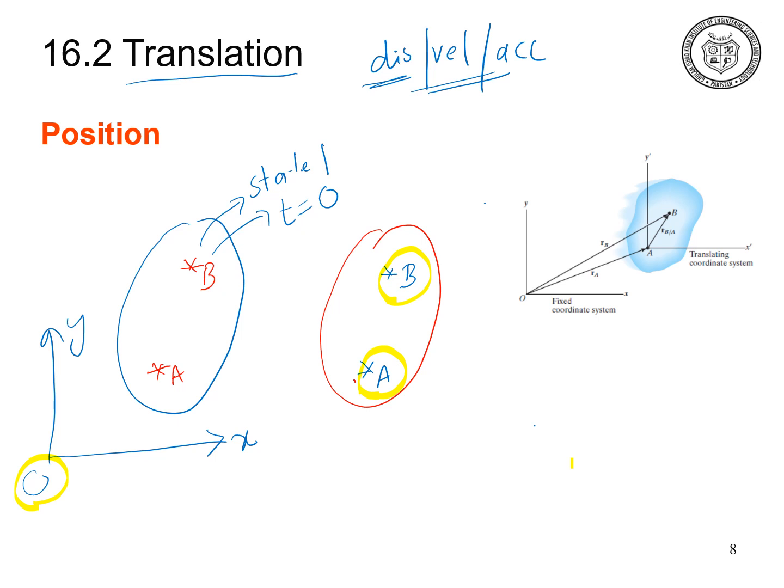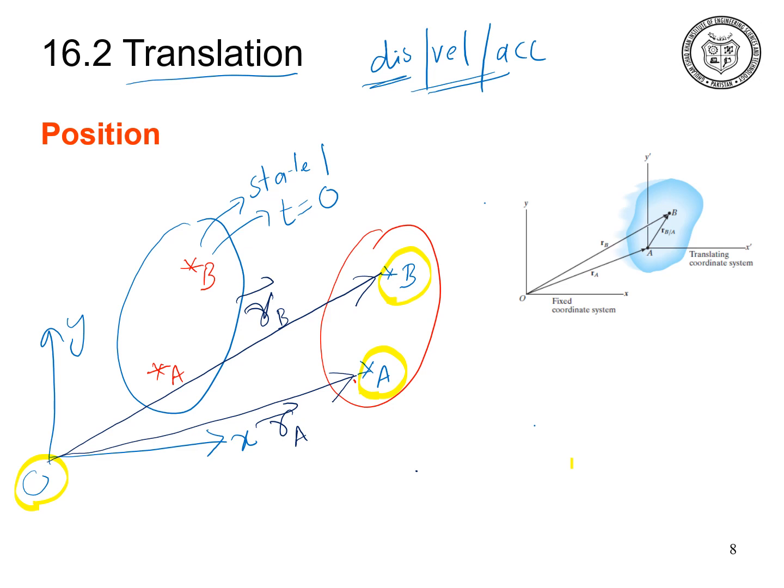So we have to draw the position vector to show the position of the particle with respect to the fixed origin. Let us say that this position vector is RB vector. Now to show the position of the particle A with respect to the origin, we have to draw the position vector again. Let us say that this position vector is RA vector.